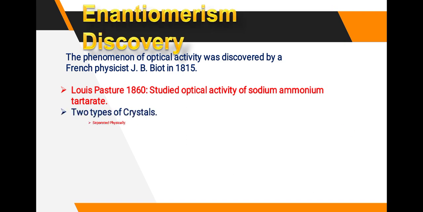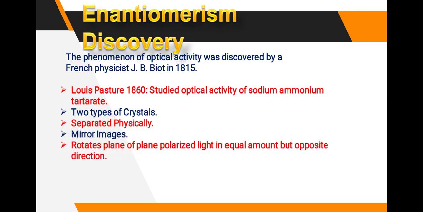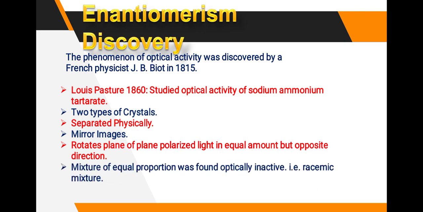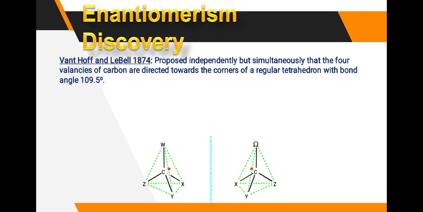There are two types of crystals, then separated physically, mirror images, which rotate the plane of plane polarized light in equal amounts but in opposite directions. Okay, a mixture of equal proportions was found optically inactive, that means a racemic mixture. What does this mean? When you mix the R and S, there is a formation of a racemic mixture.